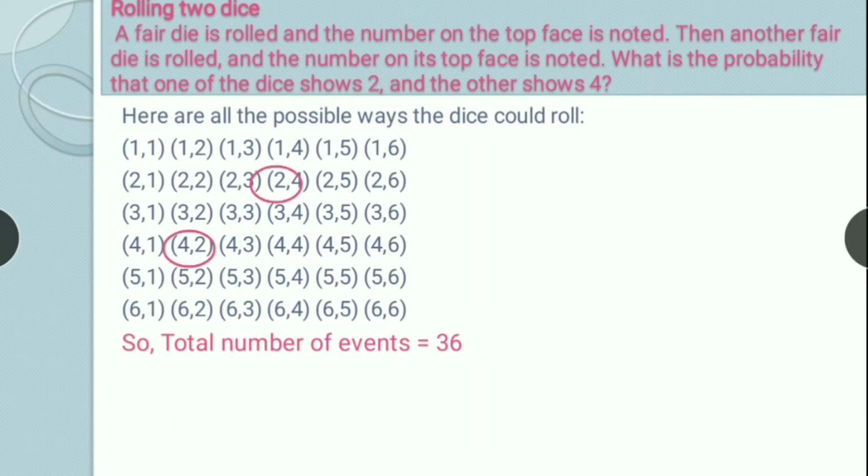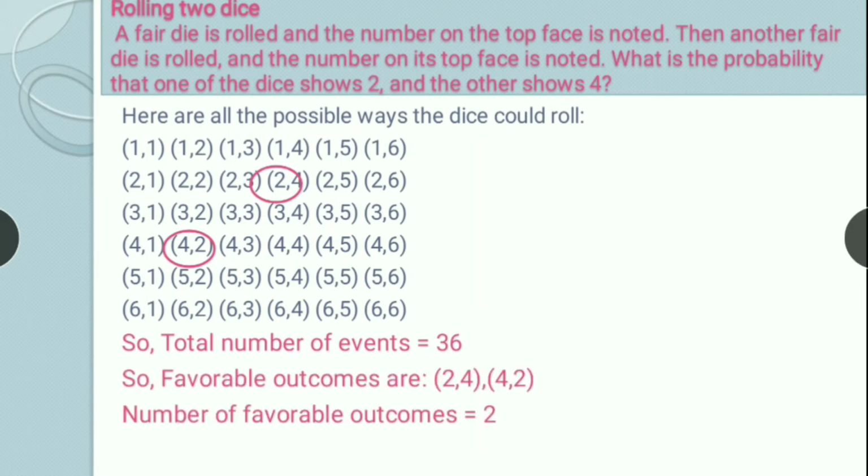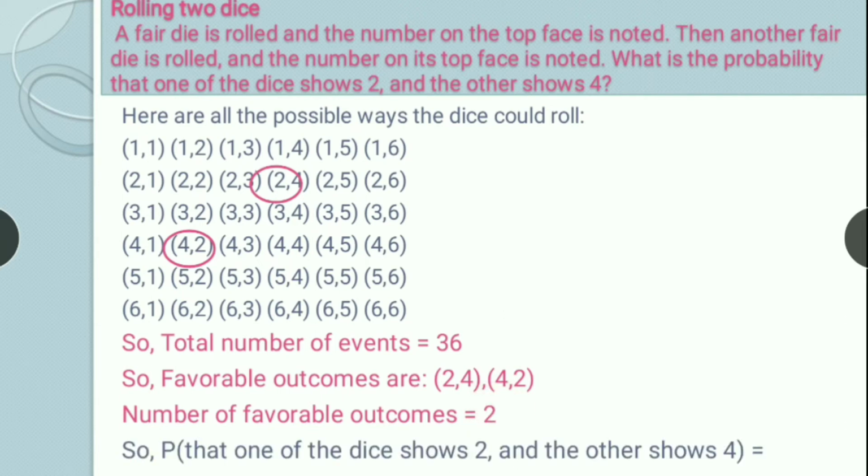So there are only 2 such events, 2 4 and 4 2. Only these two events can give me one number as 2 and the other number as 4. So favorable outcomes are 2 4 and 4 2. So number of favorable outcomes is 2 only. So probability is equal to 2 upon 36, which is 1 upon 18.